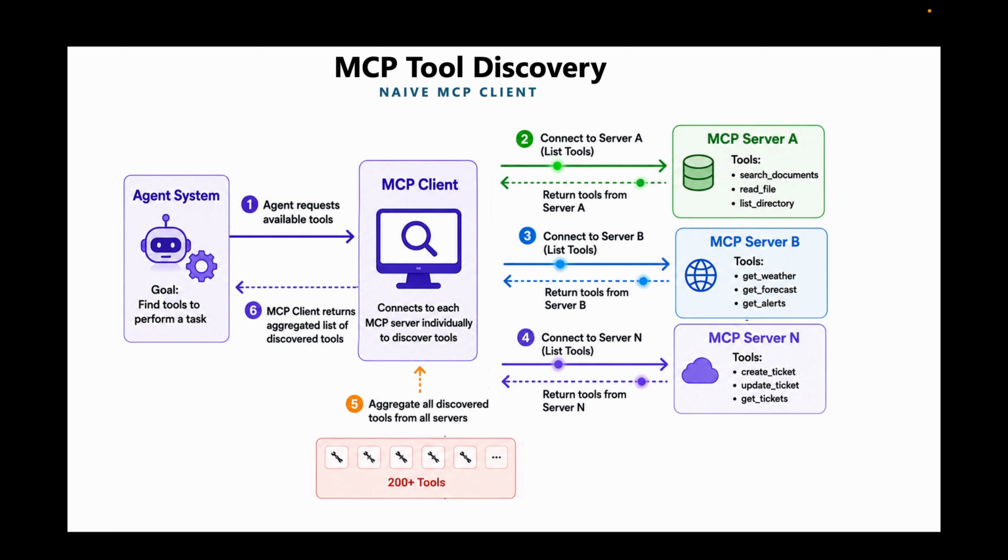The key point here is that tool discovery does not automatically solve the tool selection problem. The naive approach of discovering everything and giving it all to the model does not scale very well as MCP ecosystems grow. We need smarter strategies. Otherwise, we simply replace the integration complexity with discovery complexity.